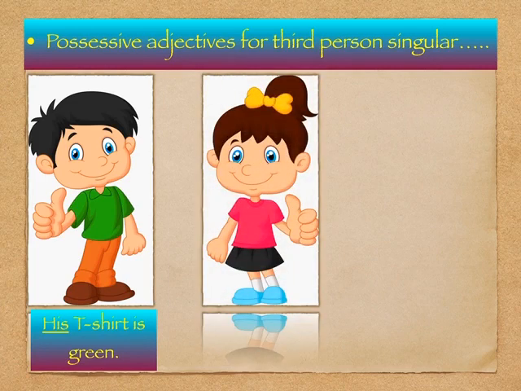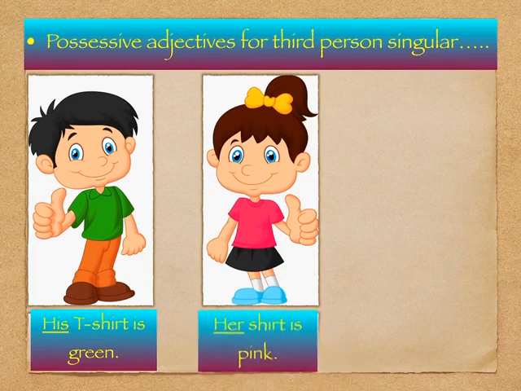The next image is of the girl, and let's see what it says. Her shirt is pink. So here the word her shows the possession of the shirt which belongs to this girl, and so her is the possessive adjective used for third person singular feminine gender.